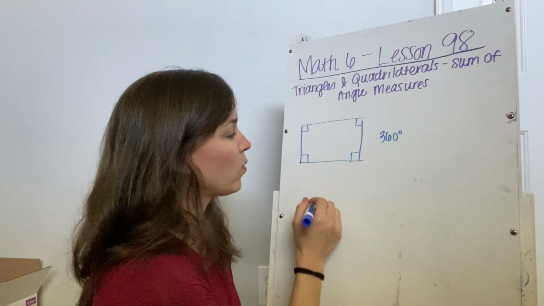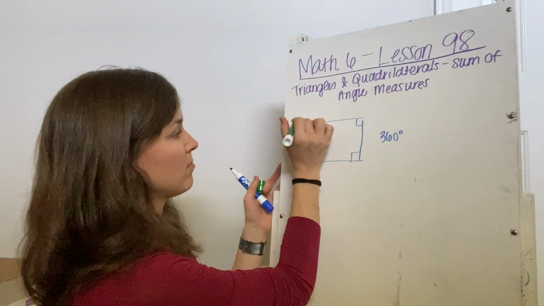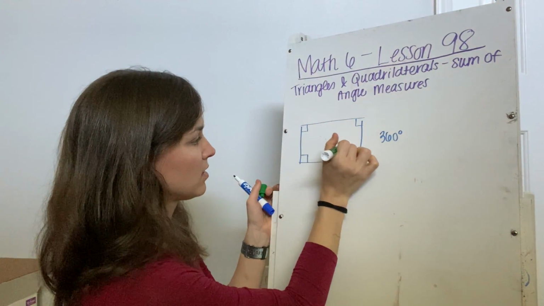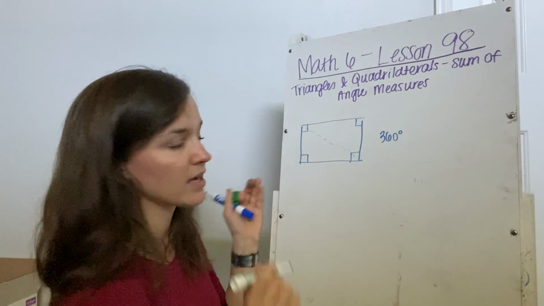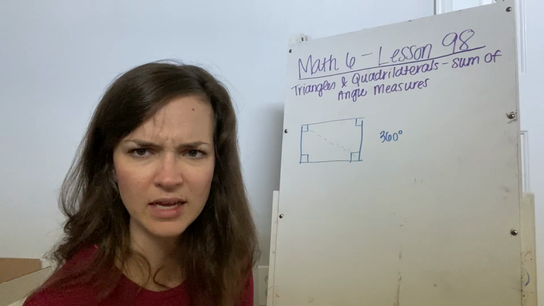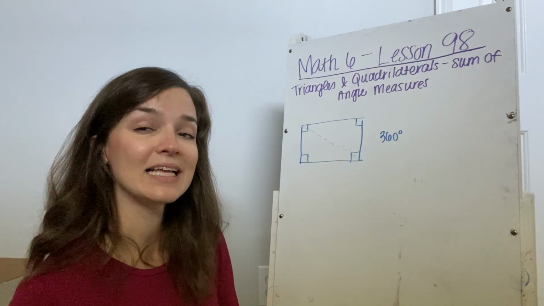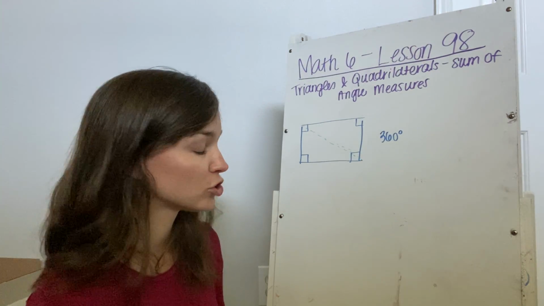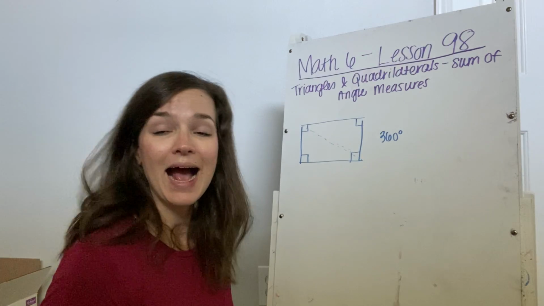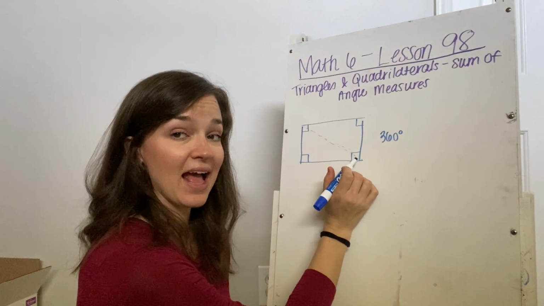So now we have also learned that if I make a diagonal line that looks something like this, okay, can y'all see that? Yeah, I hope so. So if I make a diagonal line that goes something like that, it cuts my rectangle into 2 equal triangles. When that happens, now I've also cut my angles in half.